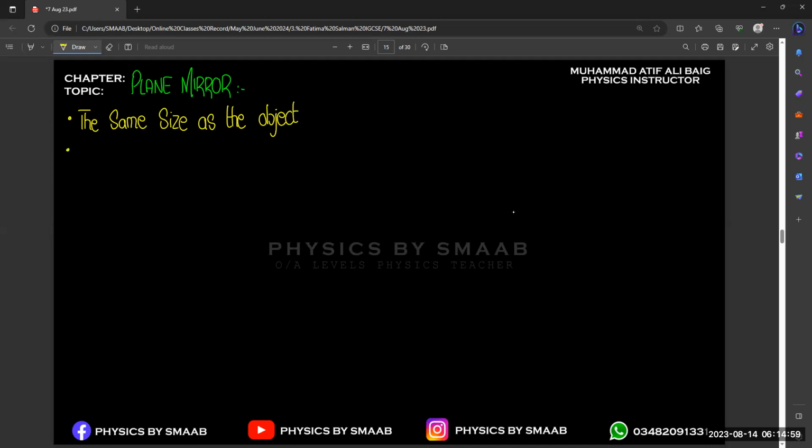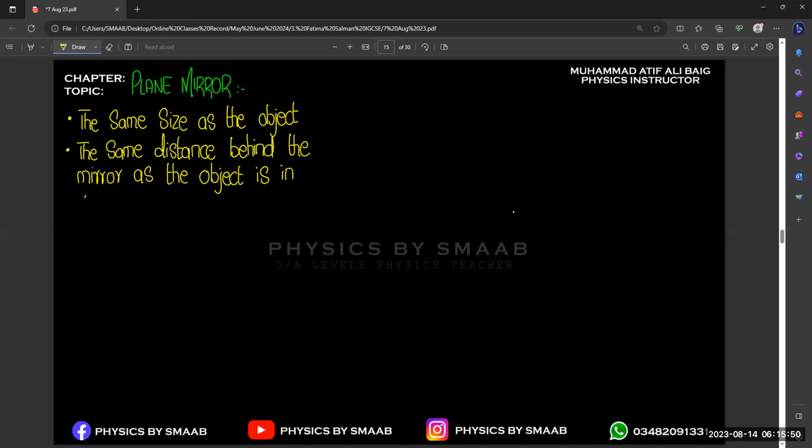Next point: the image is formed at the same distance behind the mirror as the distance of the object in front of it.